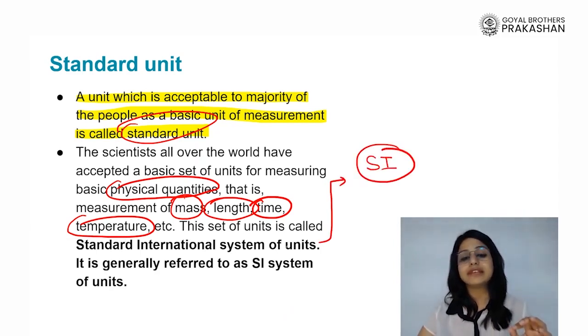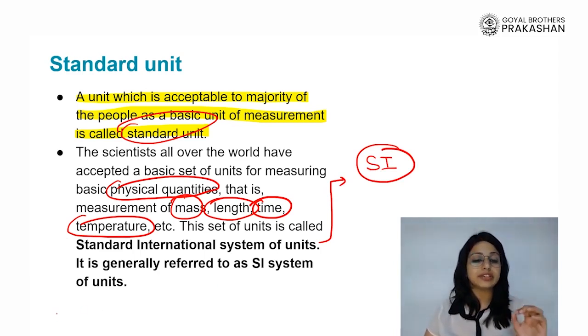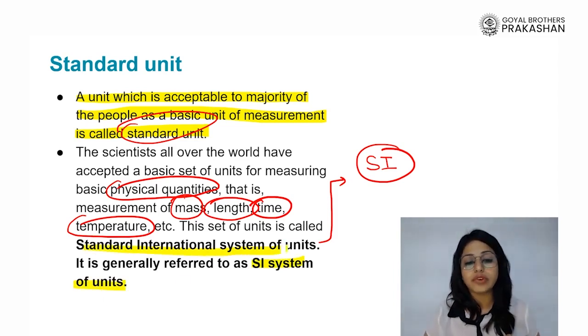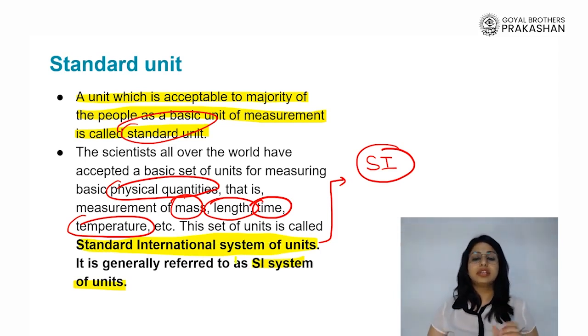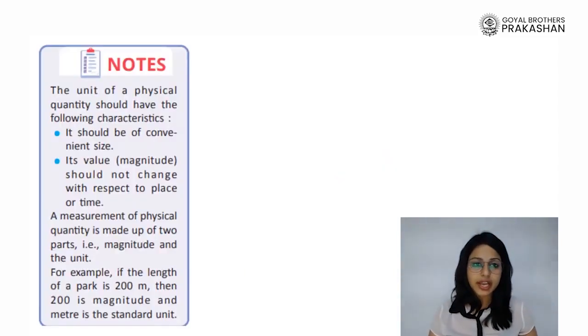What does this stand for? The Standard International System of Units. It is generally referred to as the SI system of units, which takes care of the standard units, the units which are followed universally for different physical quantities such as mass, length, time and temperature. Right? Now note something very important here.